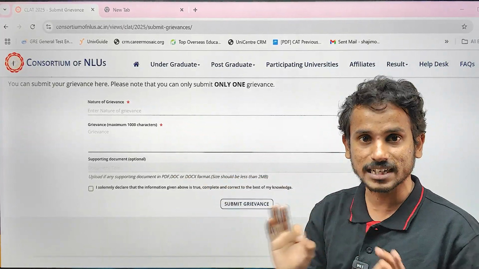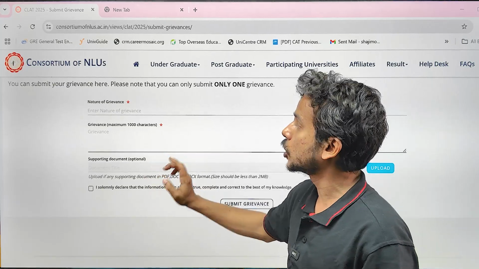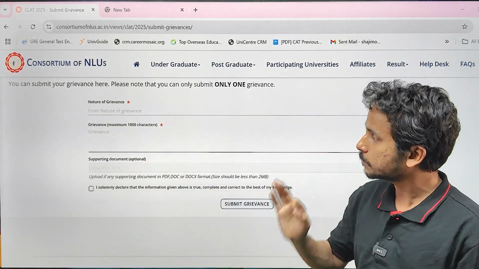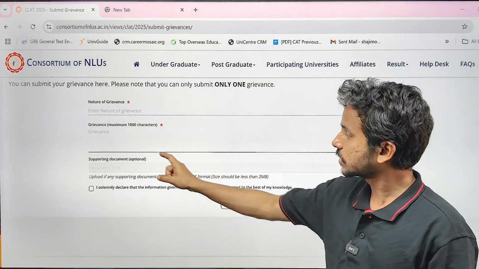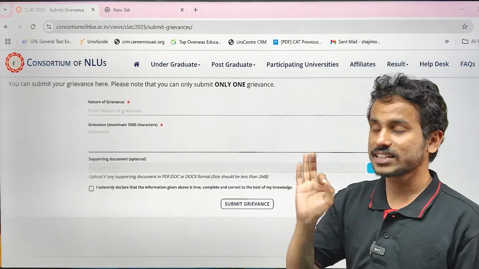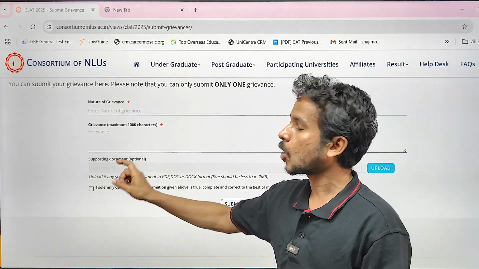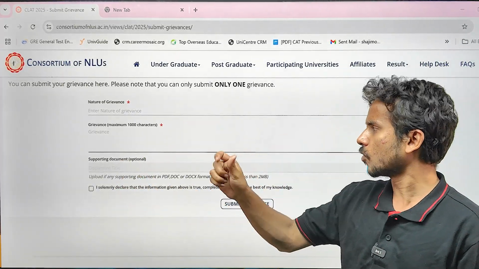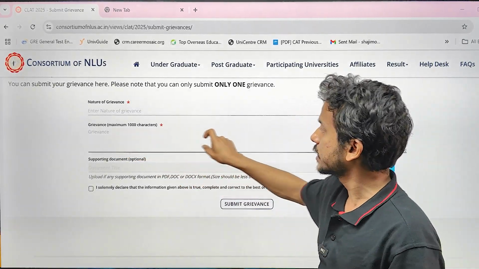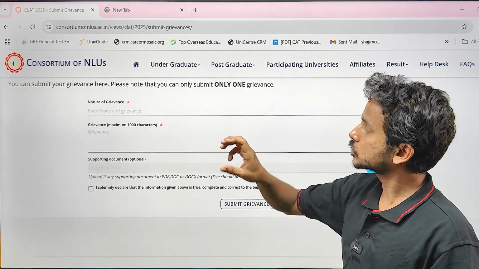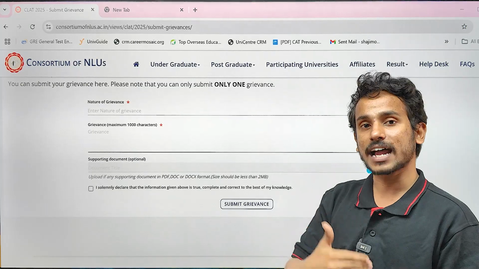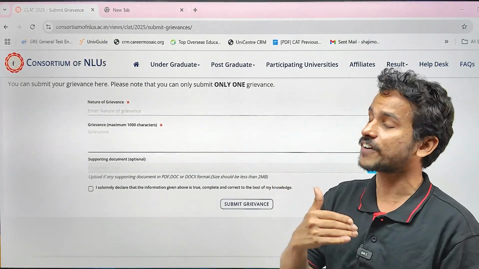You can give a suitable title, it doesn't make any difference, but your description of the grievance is very important. Here you have to completely describe what the issue is, supported by documents. So you have to write that I am herein attaching the carbon copy and my scorecard. Both of them you can attach here, and you can mention that there is a huge score difference, or you can mention the number, and write that the scorecard released by the consortium doesn't tally with the actual score that you have computed after checking the final provisional key.